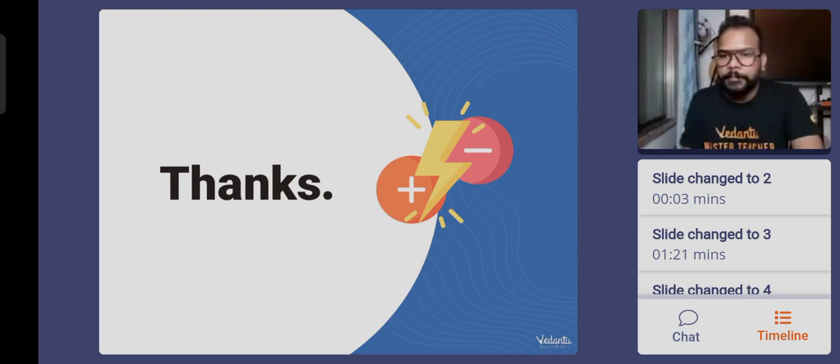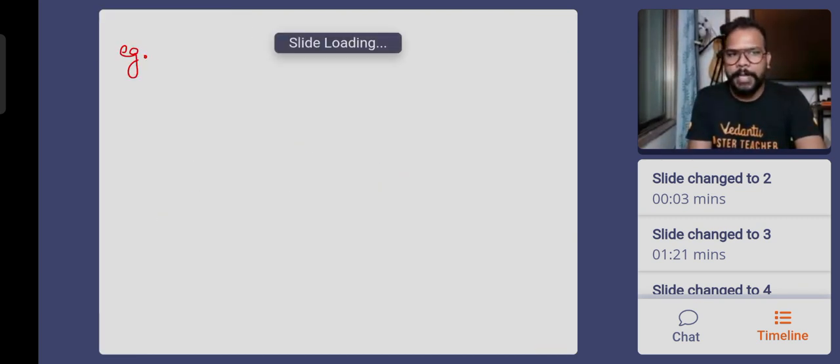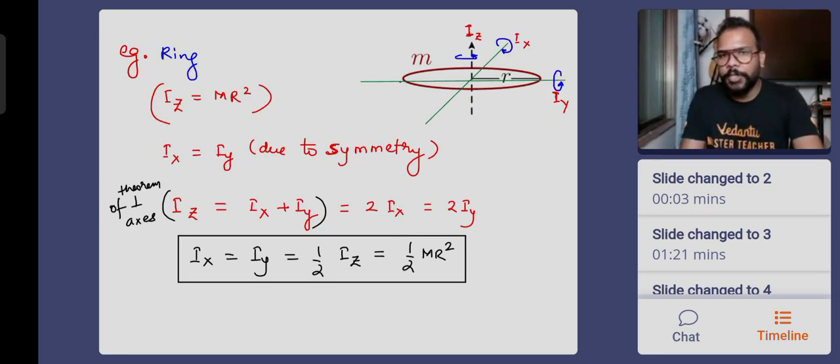Yes, Irfan. The radius of gyration question. This one. Because the axis of rotation is passing through the diameter. This is the axis of rotation, Ix and Iy. The axis of rotation is not Iz. The same object about different axes of rotation has different moment of inertia. That's why moment of inertia is a tensor quantity. Yes, definitely you need to watch the replay.